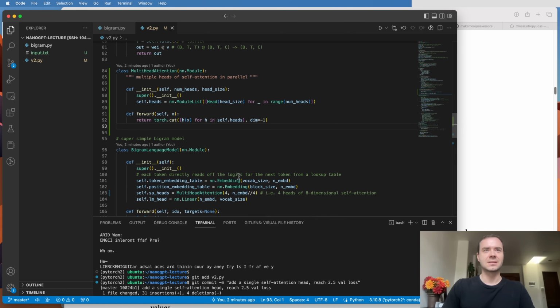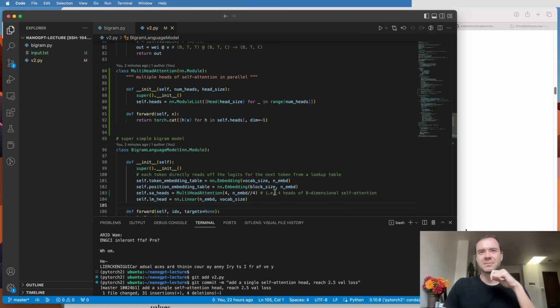So the way this looks now is we don't have just a single attention that has a head size of 32, because remember, n_embd is 32. Instead of having one communication channel, we now have 4 communication channels in parallel. And each one of these communication channels typically will be smaller correspondingly. Because we have 4 communication channels, we want 8-dimensional self-attention. So from each communication channel, we're getting 8-dimensional vectors, and then we have 4 of them, and that concatenates to give us 32, which is the original n_embd.